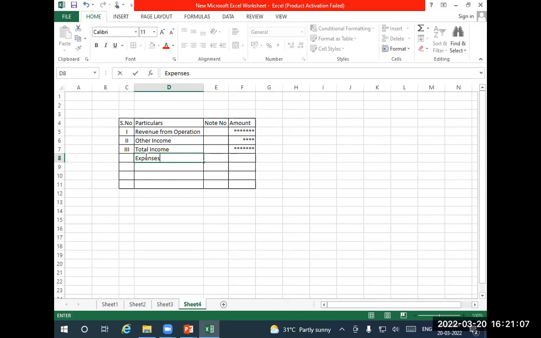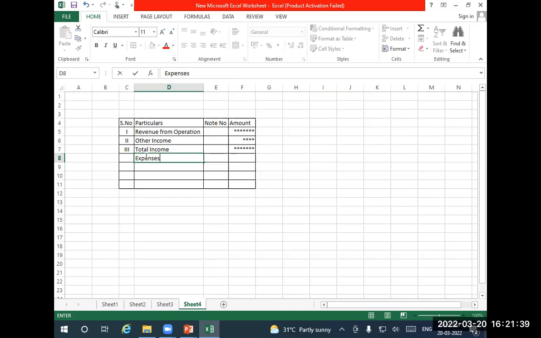Point number 3, change in inventories. Simply you can write change in inventories. What is called change in inventories? Except raw material opening and closing, for all other inventories, you have to add all the opening minus all the closing. That will give you the change in inventory. Change means the difference between opening and closing of what? Of all the items except raw material.